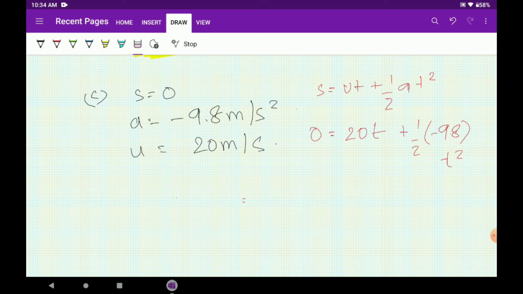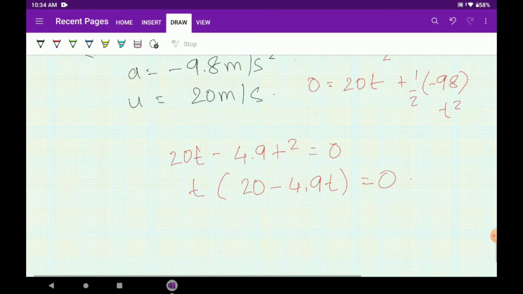This is a quadratic equation, which is probably one of the most fun-filled equations to solve. So I will be doing it in this way only. So it is 20t minus 4.9t squared equals 0. You take t common, then it becomes t times (20 minus 4.9t) equals 0. So a quadratic equation it is.